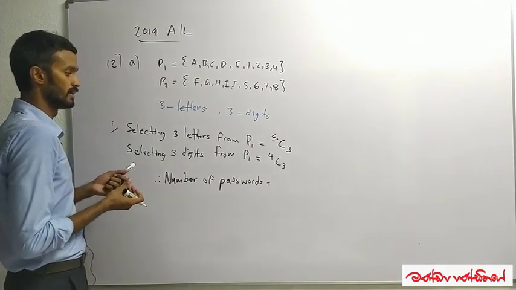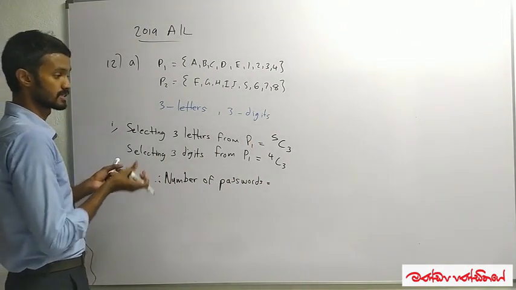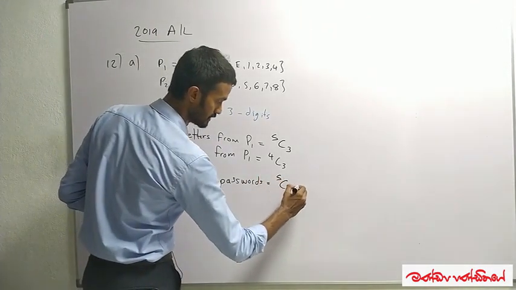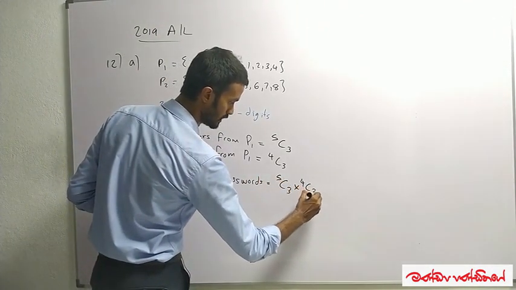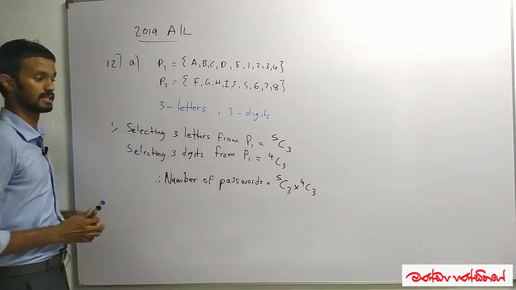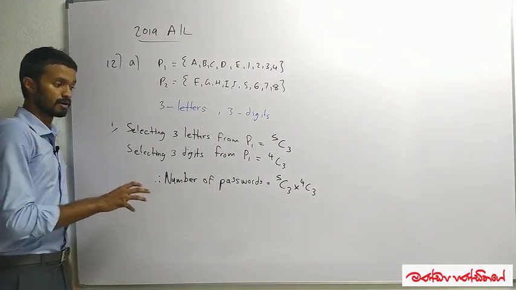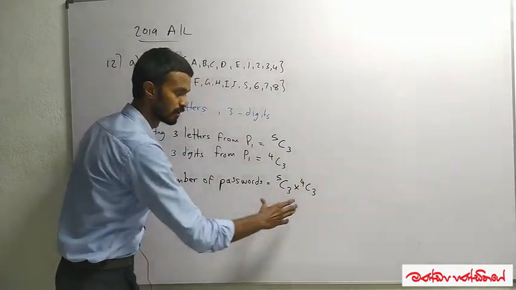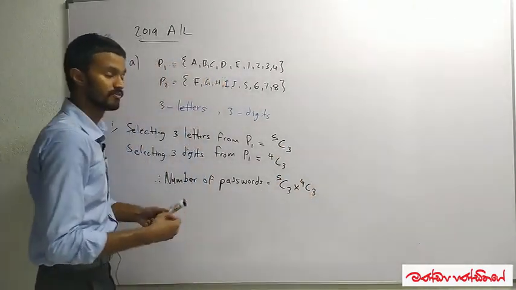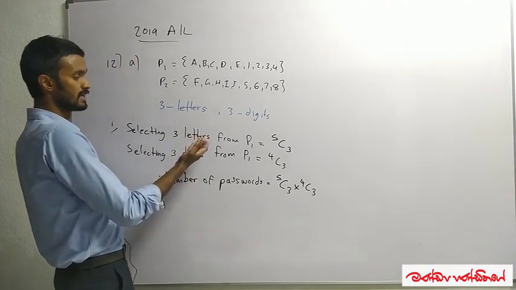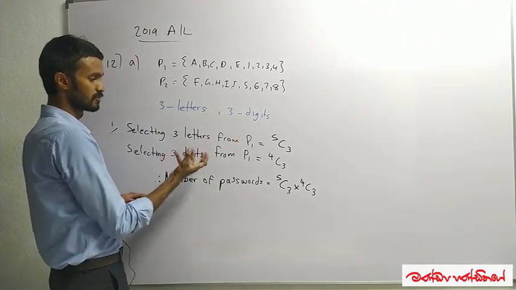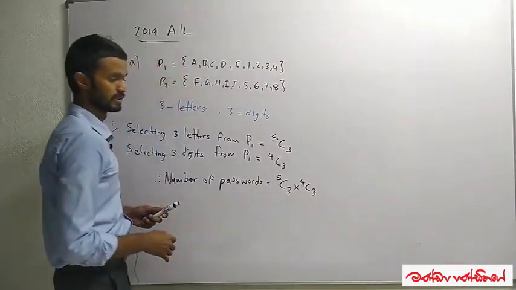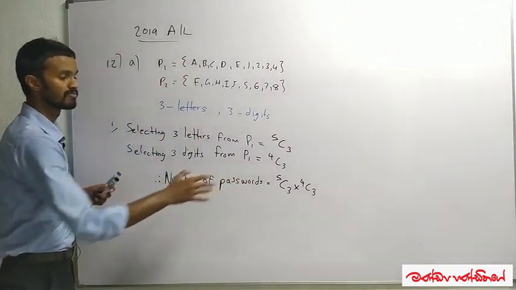The number of ways the selection process can be done is 5C3 into 4C3. This is the number of selection processes. How many ways we can select 3 letters from P1 and 3 digits from P1 is given by 5C3 into 4C3. But we are asking the number of passwords.